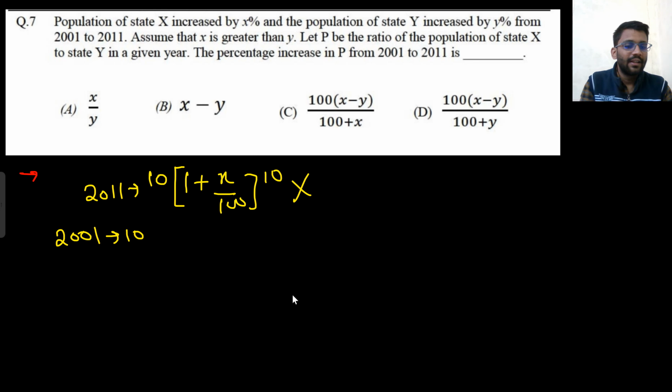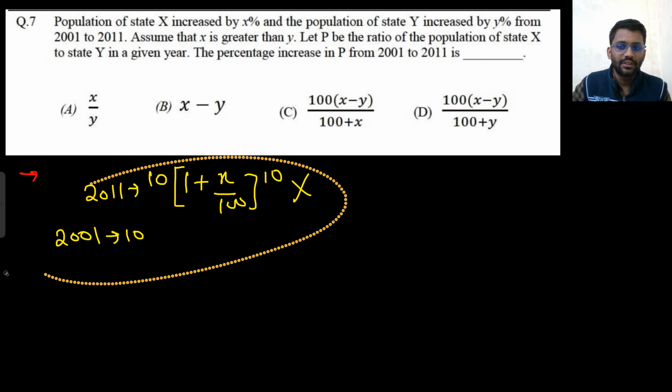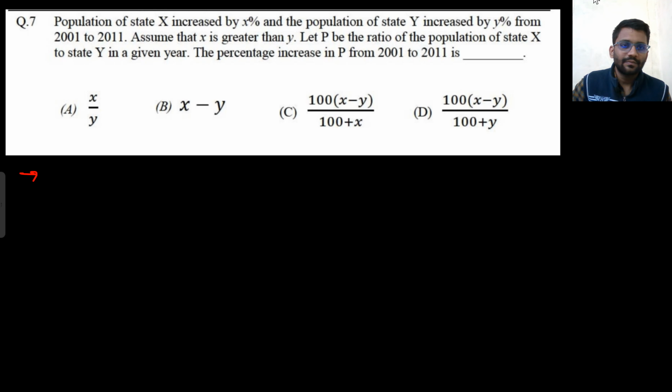They are not saying that every year X% is increasing. They are saying that in 10 years, from 2001 to 2011, X% has increased. This is what they are saying. So it's not every year. In 10 years X% has increased in state X, and in 10 years Y% has increased in state Y. Assume X is greater than Y.